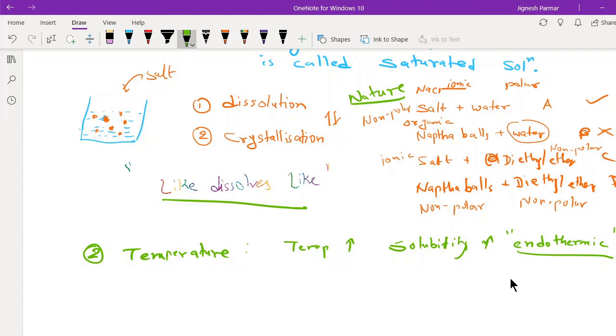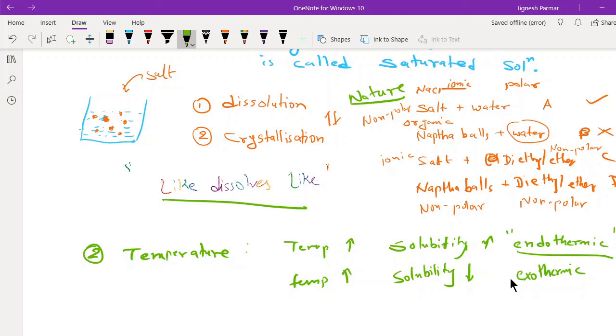If with an increase in temperature you find a decrease in solubility, then the process is exothermic, guys. This is a very important point to keep in our mind. Understand?